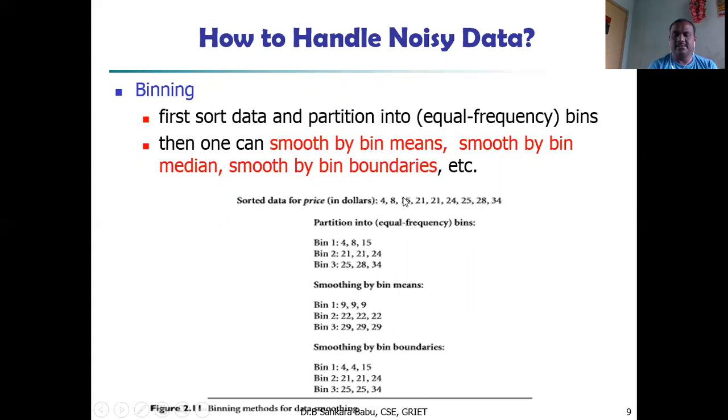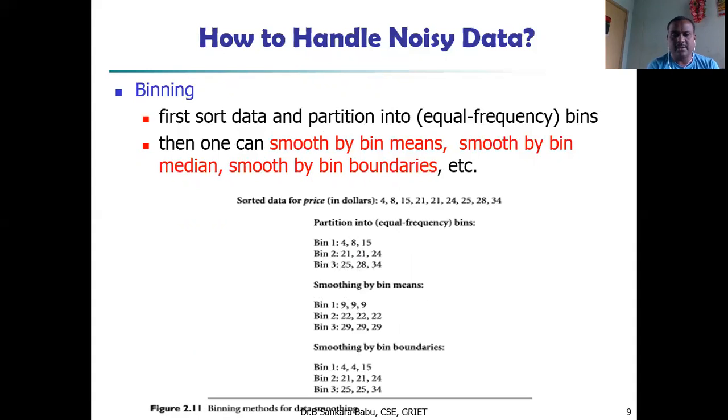This sequence is already in sorted, ascending order, and this data will be partitioned into equal steps or equal frequencies, like bin 1 having the first 3 items, bin 2 the next 3 items, bin 3 the next 3 items, like that. Now smoothing by bin means: take the average or mean of each bin and replace the bin items with the mean value of that corresponding bin.